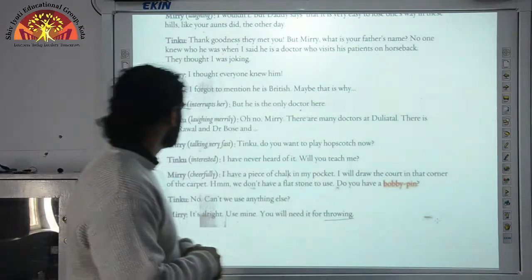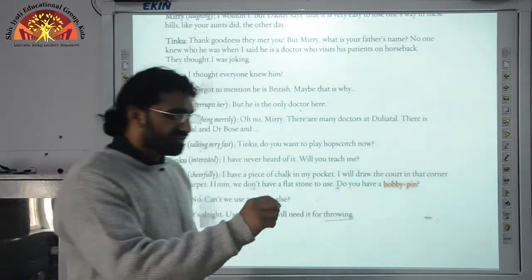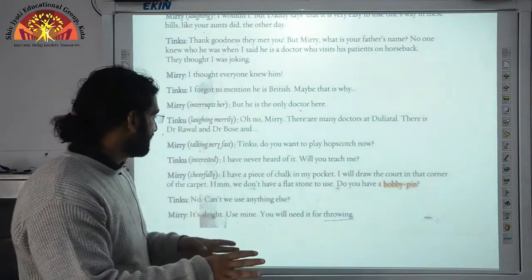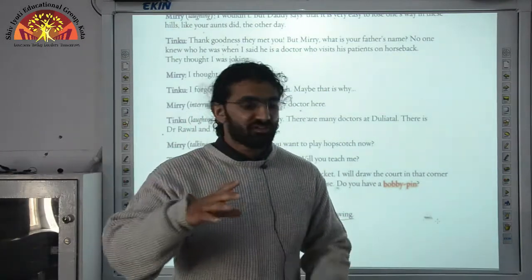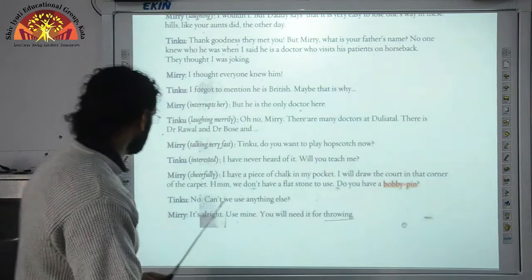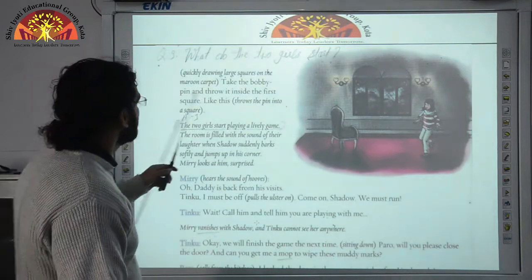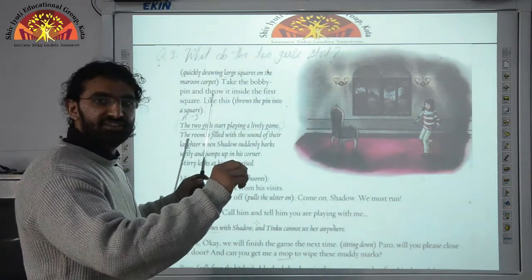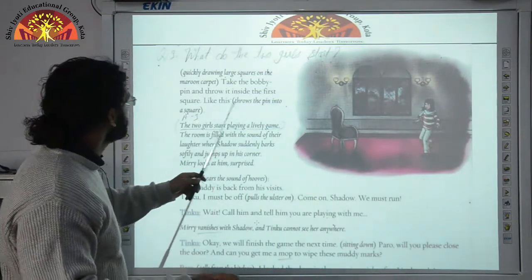She's saying that, I have a piece of chalk in my pocket and I'm going to draw the court in this corner, just like we were showing you in the beginning of today's lesson. They are about to play, using this bobby pin. A bobby pin is that hairpin which girls use for keeping the hair the way they want to tie. They are using it for this game, quickly drawing large squares on the maroon carpet, just like the squares we showed you. Take the bobby pin and throw it inside the first square.